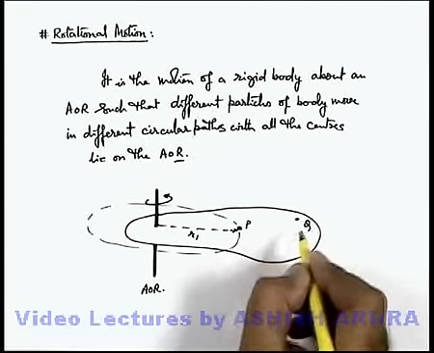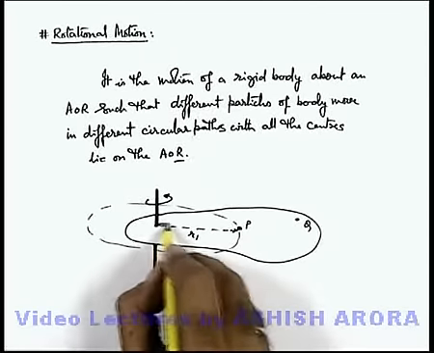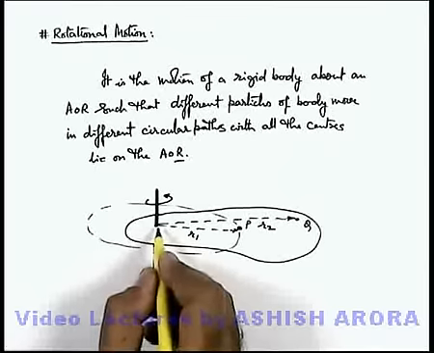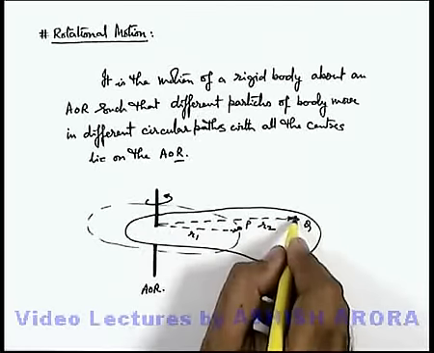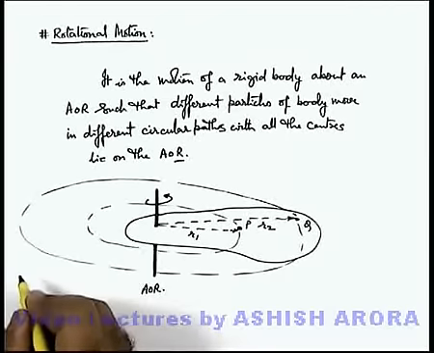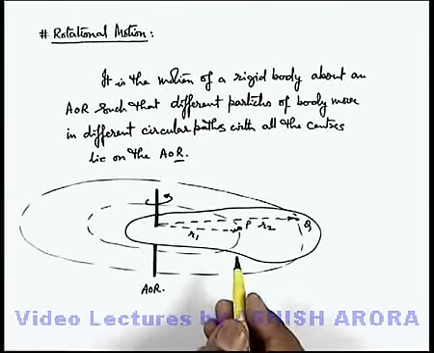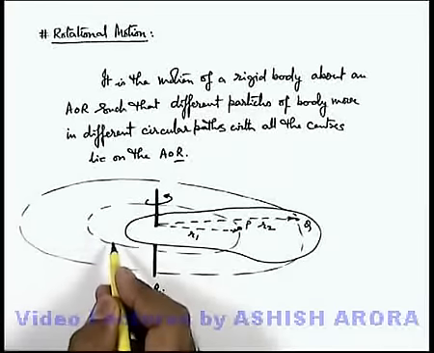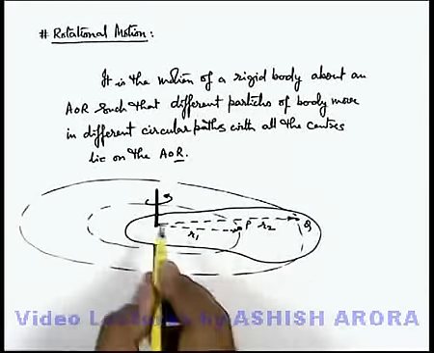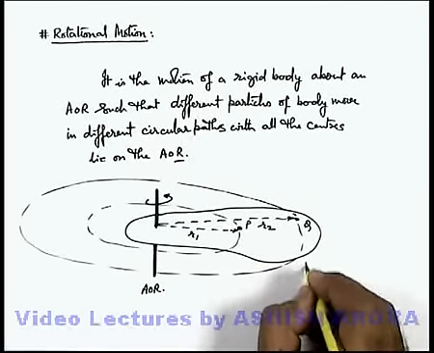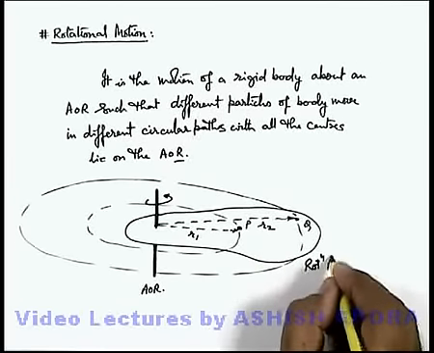If there is another point Q located on the body, which is at a distance r2 from the axis of rotation, then during revolution of the body, this Q will revolve in a circle of radius r2. So we can say all the particles of the body revolve in different circles with centers of all lying on the axis of rotation. This is the motion of a rigid body we call rotational motion.